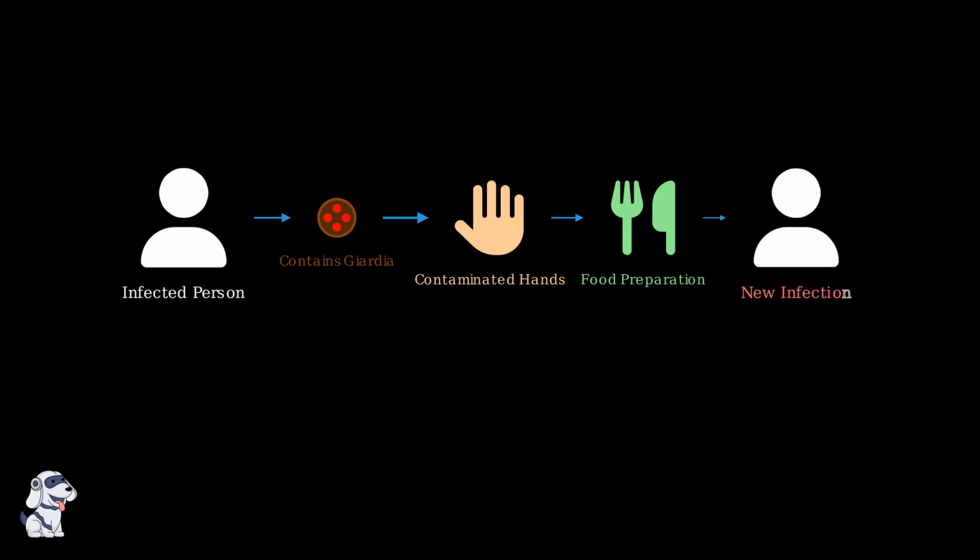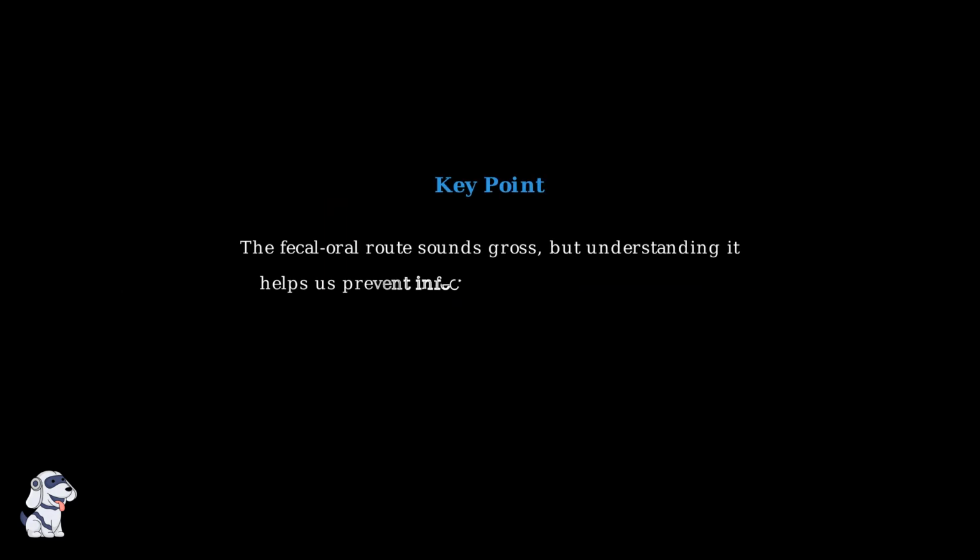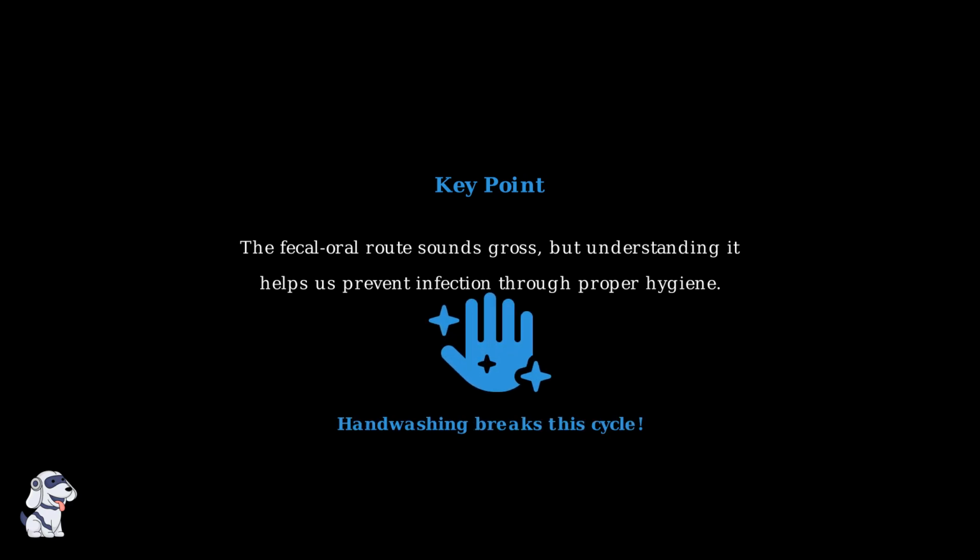Finally, when someone eats that contaminated food, the Giardia parasites enter their digestive system and a new infection begins. This completes the fecal-oral transmission cycle. The key takeaway is that the fecal-oral route describes a very preventable form of transmission. By understanding how Giardia travels from infected feces to our mouths, we can take simple steps to protect ourselves. The most important thing to remember is that proper hand washing can break this transmission cycle and keep you safe from Giardia infection.